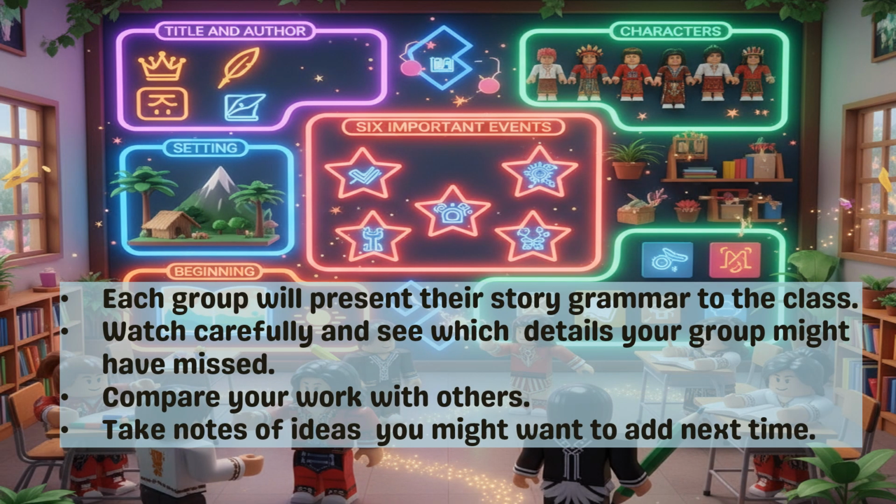Each group will present their story grammar to the class. Watch carefully and see which details your group might have missed. Compare your work with others. Take notes of ideas you might want to add next time. Be proud of your adventure and remember, everyone's ideas are important.